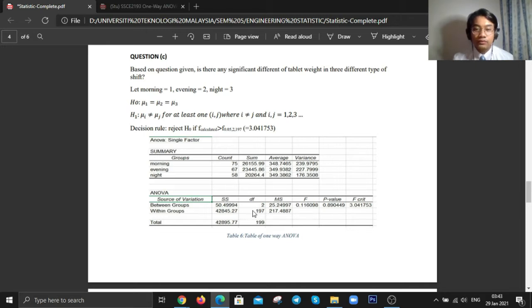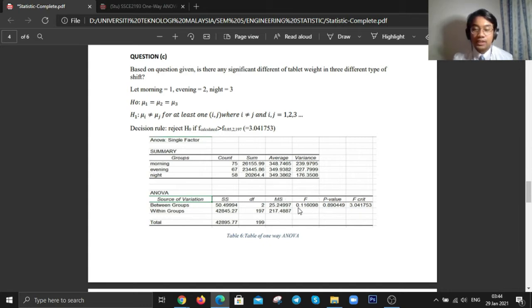For the error degree of freedom, we need to minus 199 with 2. For the mean square, we just simply divide the sum of squares with each corresponding degree of freedom. Then we can get mean square treatment MSTRT and mean square error MSE.